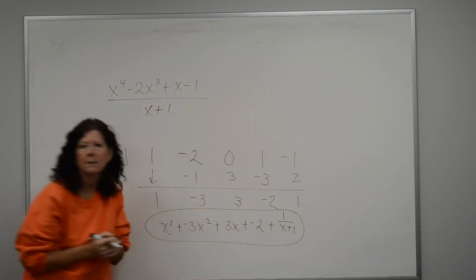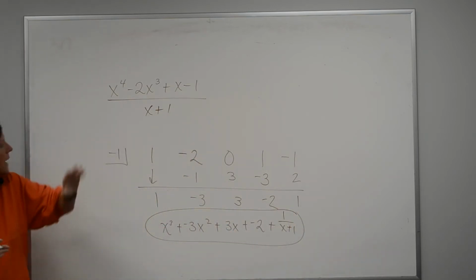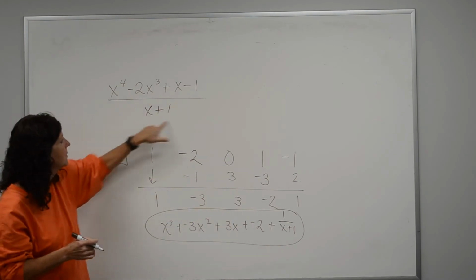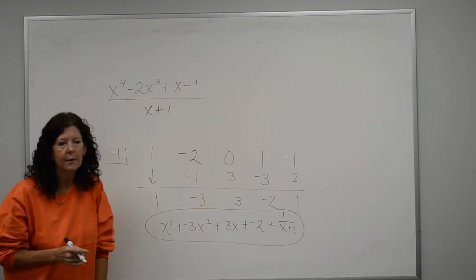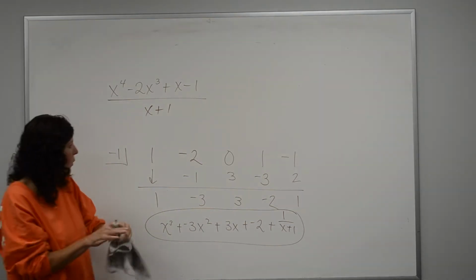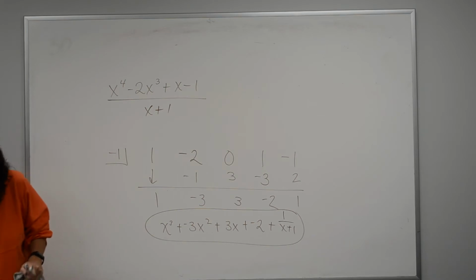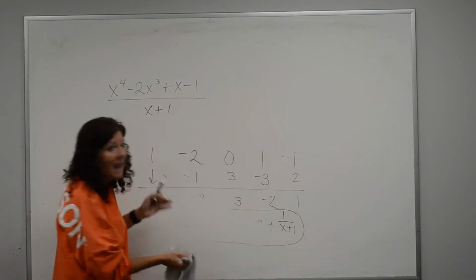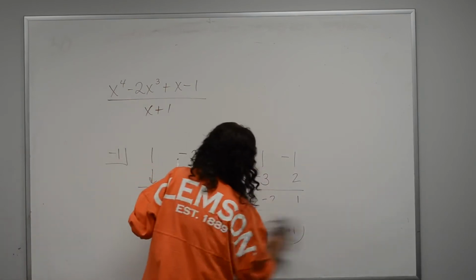That right there is my answer. Okay? That means if I took this number and multiplied it by this, I would get that. Okay, thinking about division. All right, let's do one real quick that is not set up right for synthetic division, but yet they tell me I have to use synthetic division on it.